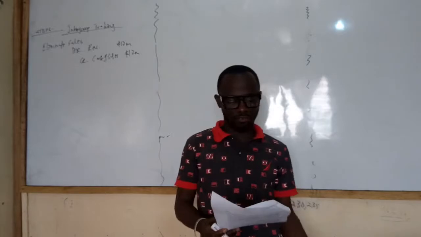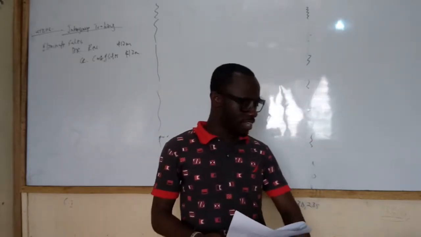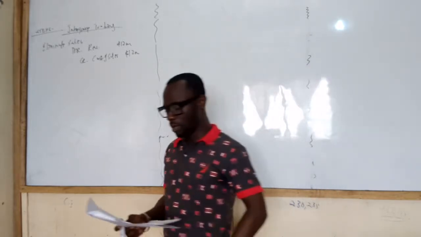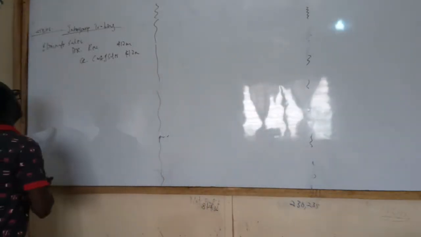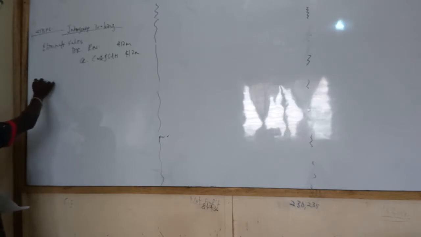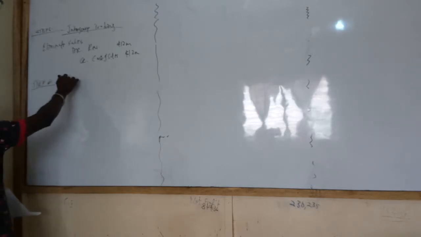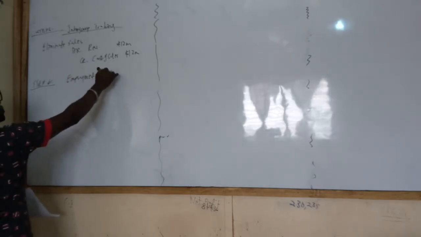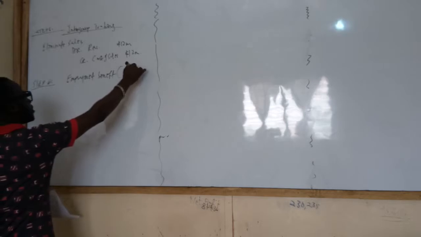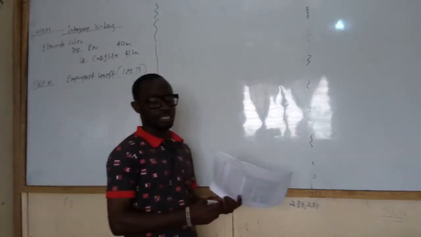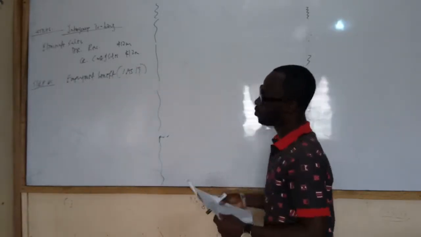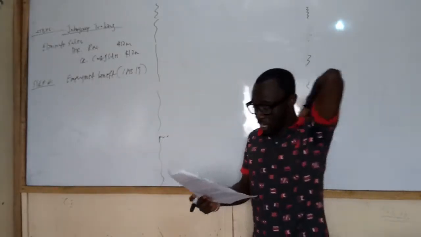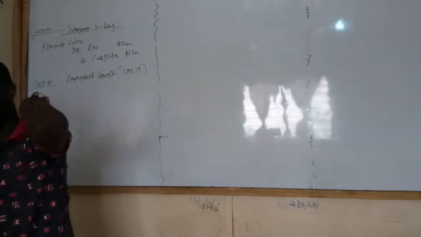So let's go. Note 5. Note 5 is on IAS 19 rather, employment benefits. You remember what we did at the employment benefit, eh?